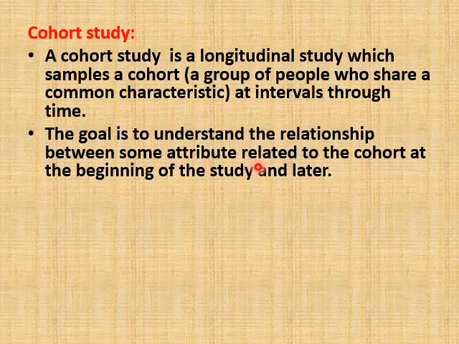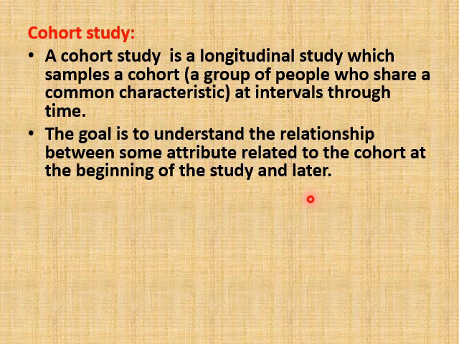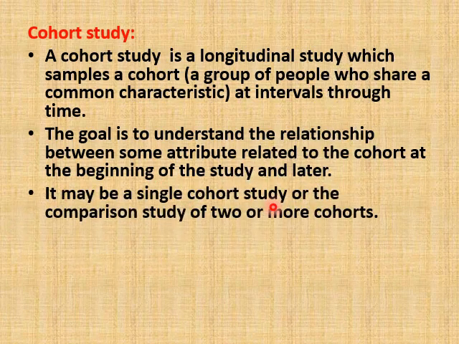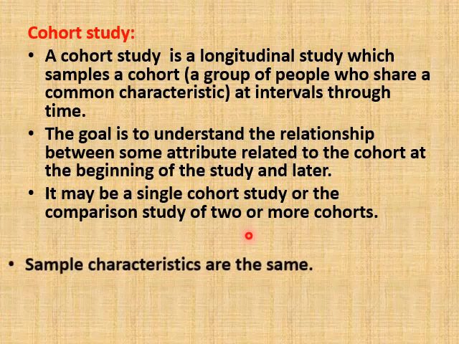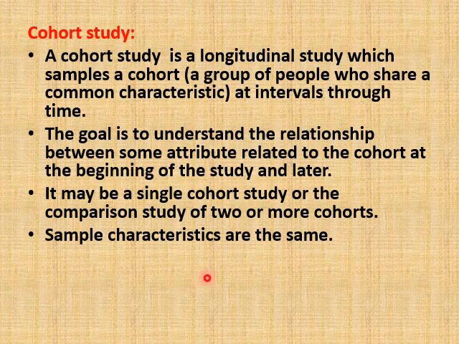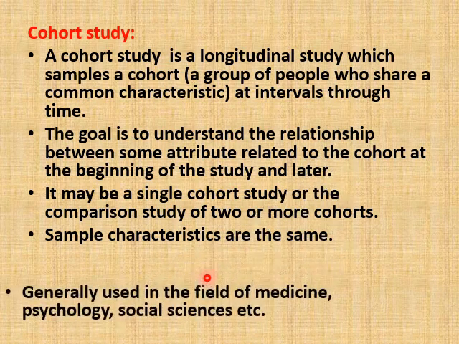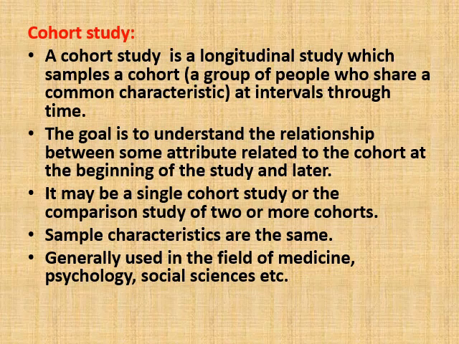The goal is to understand the relationship between some attribute related to the cohort at the beginning of the study and later. So the objective is to analyze the relationship between some features of the cohort at the beginning of the study and in a later period. It may be a single cohort study or a comparison study of two or more cohorts. It can be conducted either by taking a single cohort or by taking two or more cohorts. Sample characteristics will be the same. Cohort studies are generally found in the field of medicine, psychology, social sciences, etc.